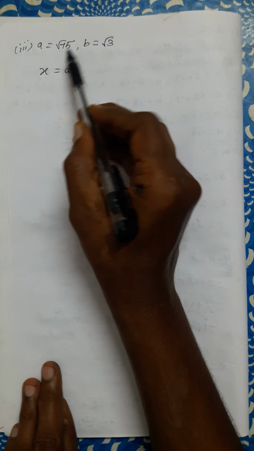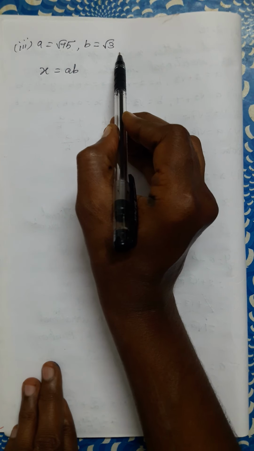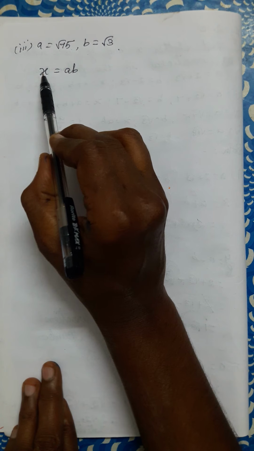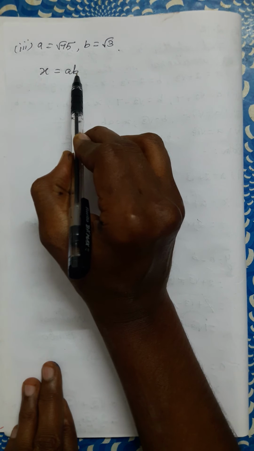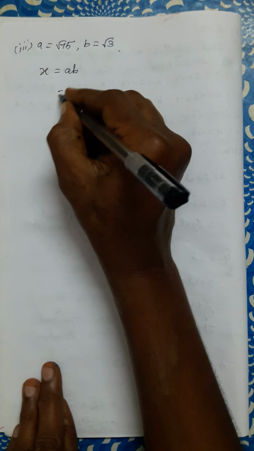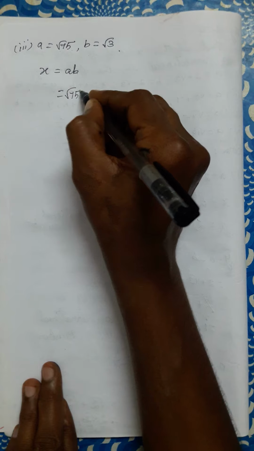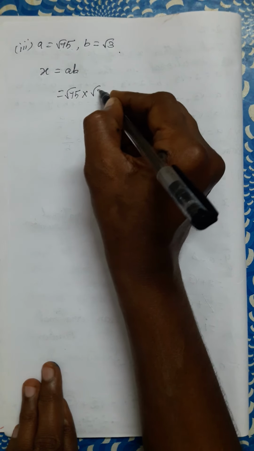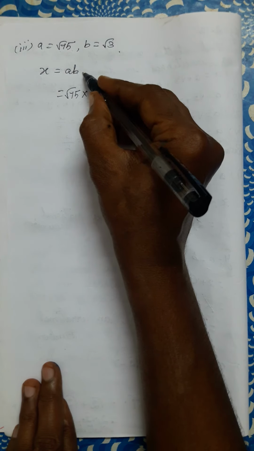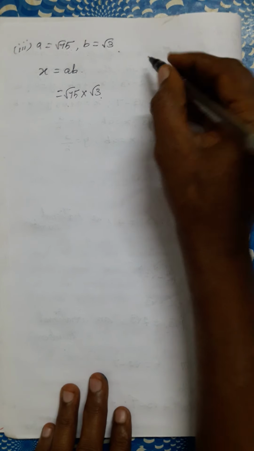A is equal to root 75. B is equal to root 3. What is x? X is equal to AB. When we substitute the A and B values, what will we get? Root 75 into root 3. AB means A into B. So root 75 into root 3.